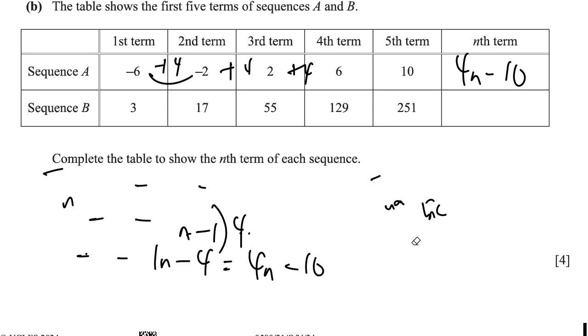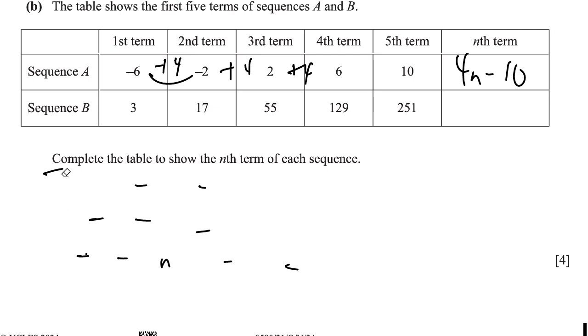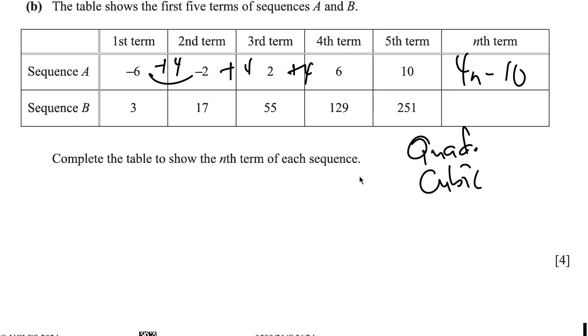The second sequence, which is sequence B, you can see that there is no constant difference. There is no common ratio here either, like in a GP. You get that? So we have 2 other types of sequences you could be tested for in this exam: the quadratic and the cubic. When you've tested and seen it's not an arithmetic progression, there's no constant difference, and it's not a GP, you should then suspect a quadratic or cubic.